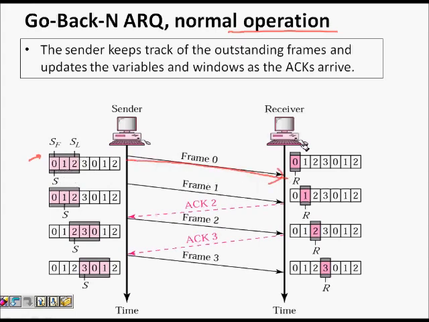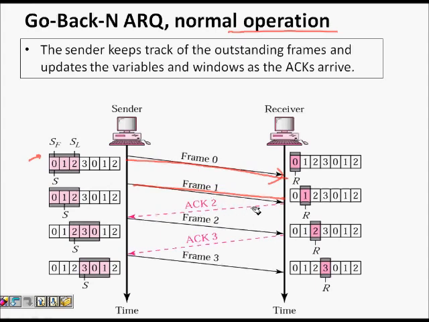The receiver window was just at frame 0 here. It receives it, and then it does not send any acknowledgement. Because I have a window of size 3, I can send 3 frames without bothering about the acknowledgement. So I sent frame 1 now. Frame 1 was sent, so this S variable will become 1 now because this is the last frame sent.